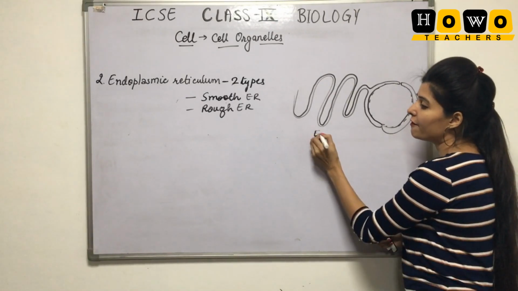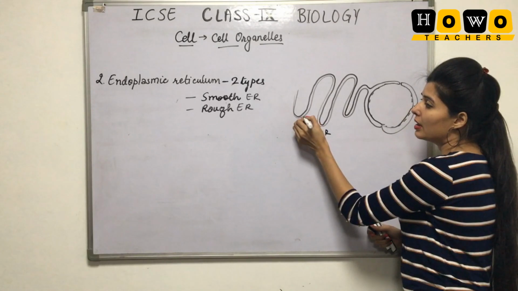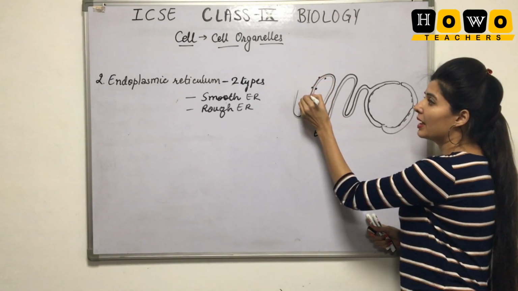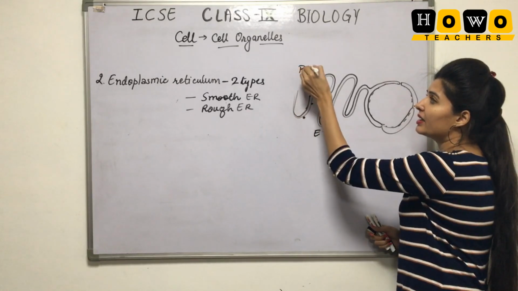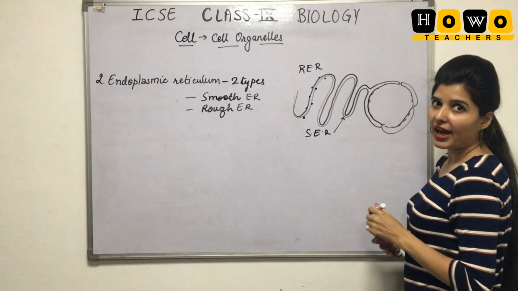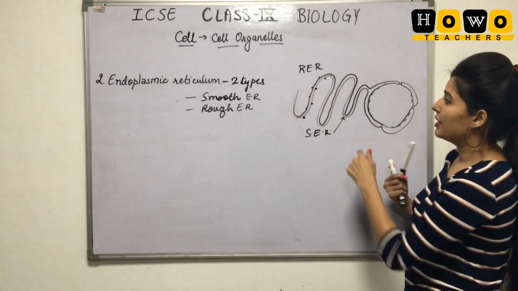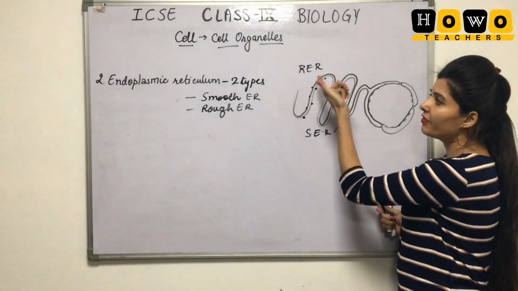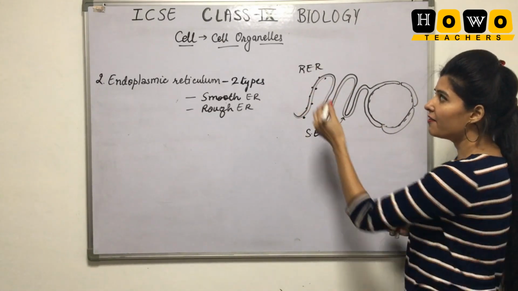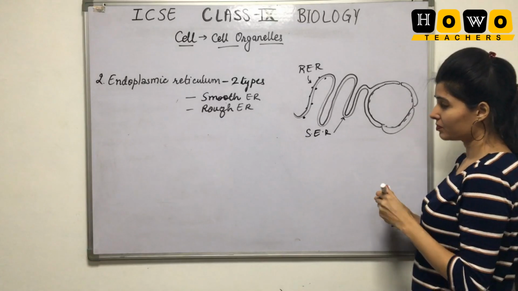But if I draw ribosomes over this endoplasmic reticulum, it will become RER, that is rough endoplasmic reticulum. If it does not have ribosomes attached, it is smooth ER, and if it has ribosomes attached, we call it rough endoplasmic reticulum.